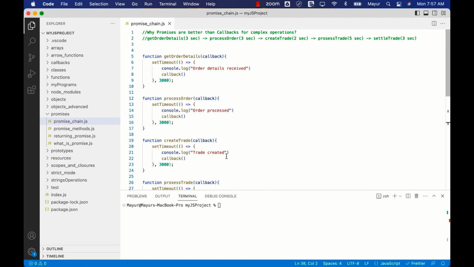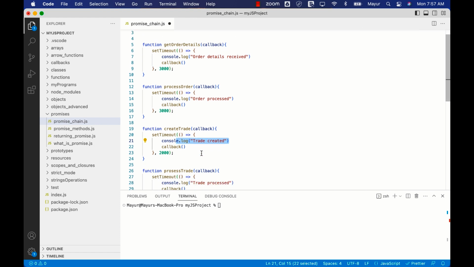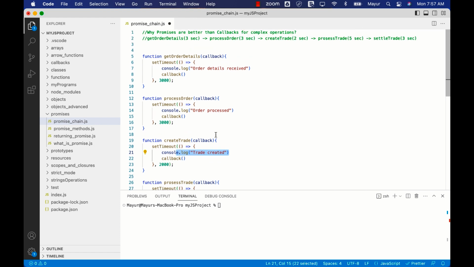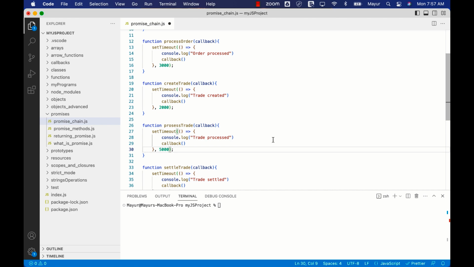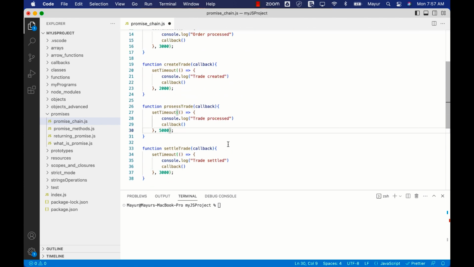Okay, so I have created all the 5 functions. First, for getting the order details, it will wait for 3 seconds and it will print order details received in the console. Second is for processing the order. Again, it will wait for 3 seconds and it will print order processed in the console. Third is create trade, which takes 2 seconds. So it will wait for 2 seconds and print trade created in the console. Similarly, for process trade, same function, it's going to take 5 seconds. It's going to say trade processed, and finally is settle trade.